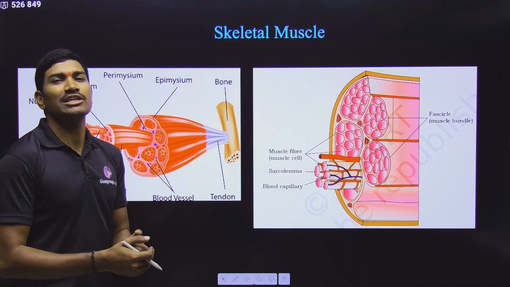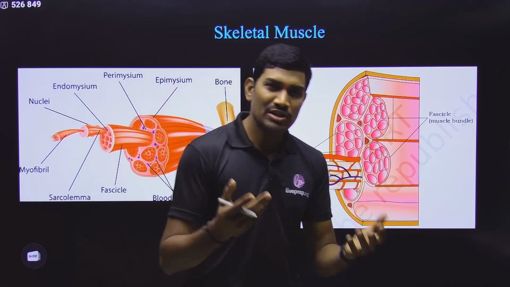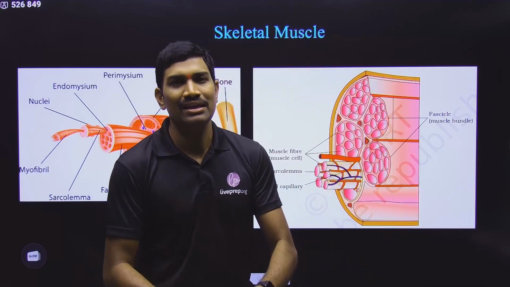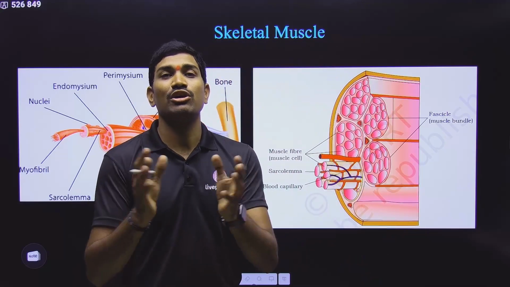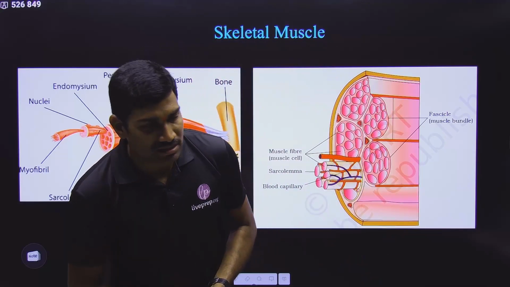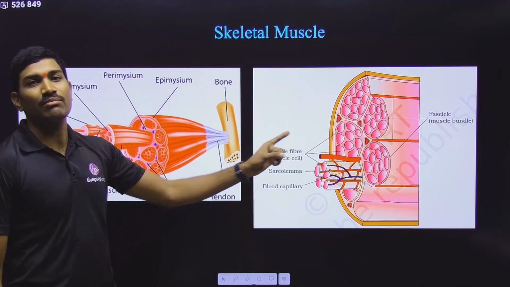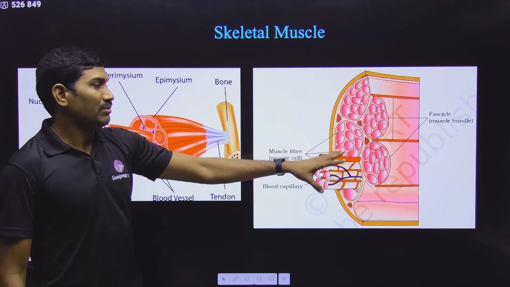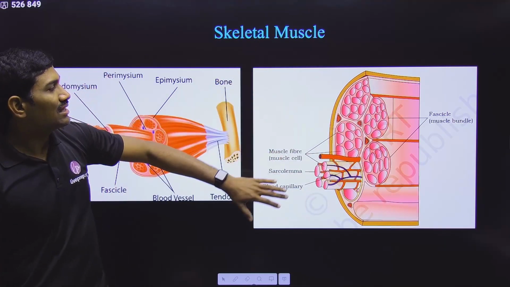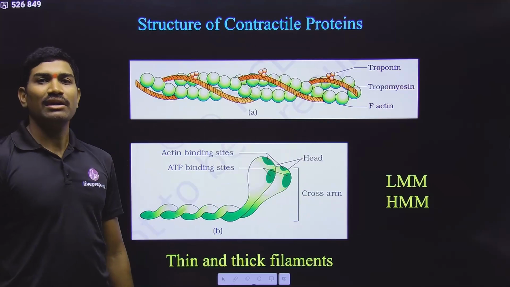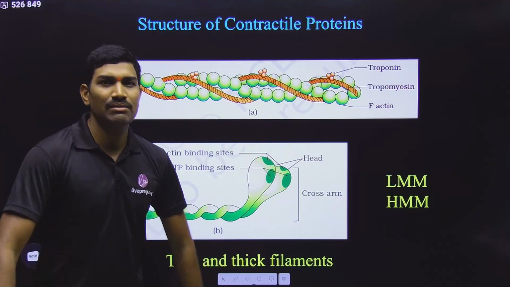That sarcoplasmic reticulum is nothing but the endoplasmic reticulum of the muscle cell. It helps in storing more and more calcium ions, and that calcium is useful for muscle contraction. So please remember this. This is the general information regarding this particular diagram. With that, some basic information is completed.